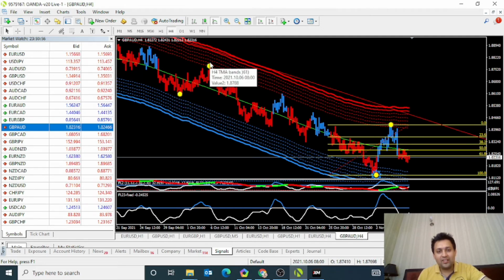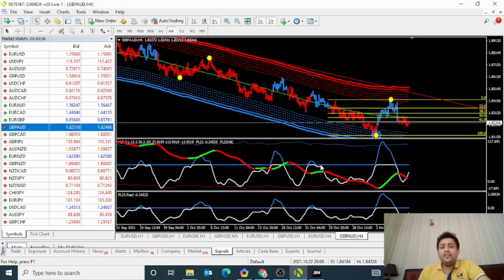Exit here, again sell here, exit here, again sell here. If all these lines touch, again sell here. You can sell here, you can take profit here, you can place the stop loss here. But if your stop loss is hit, it means the market is now changing the trend, then you need to wait more to find the best entry level. I hope you understand.